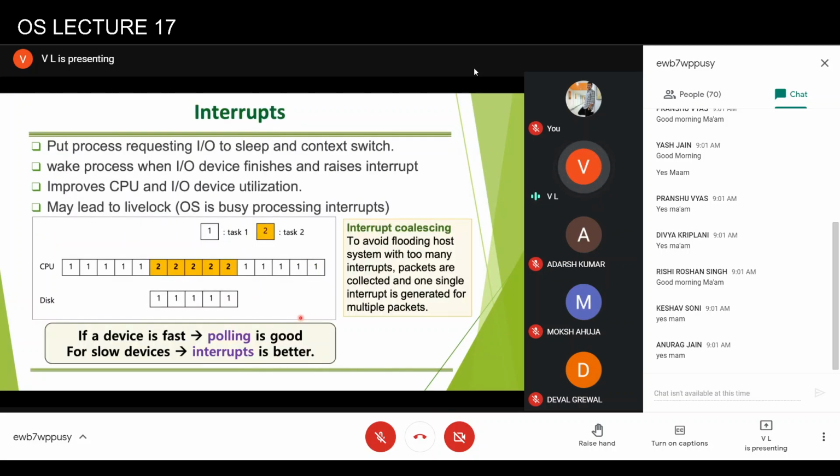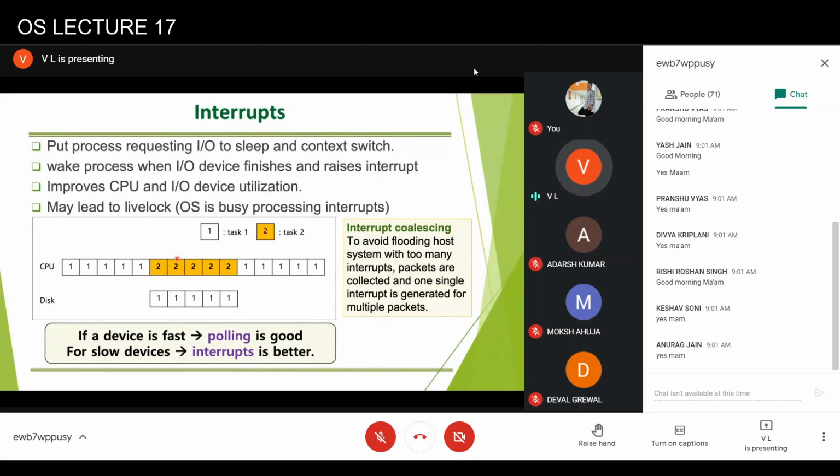The second scenario is interrupt. The idea is that when a process requires input output, the CPU, instead of wasting its cycles, sends the respective command to the input or output device, and then context switches to another process. While the input output request is being serviced by the respective device, the CPU can continue with another process.